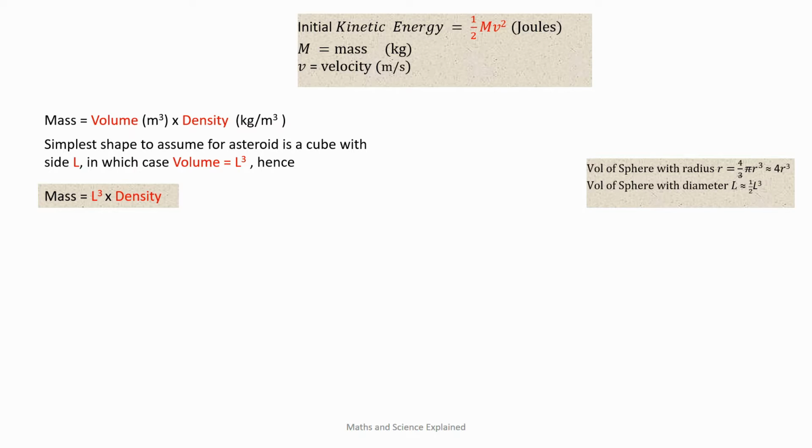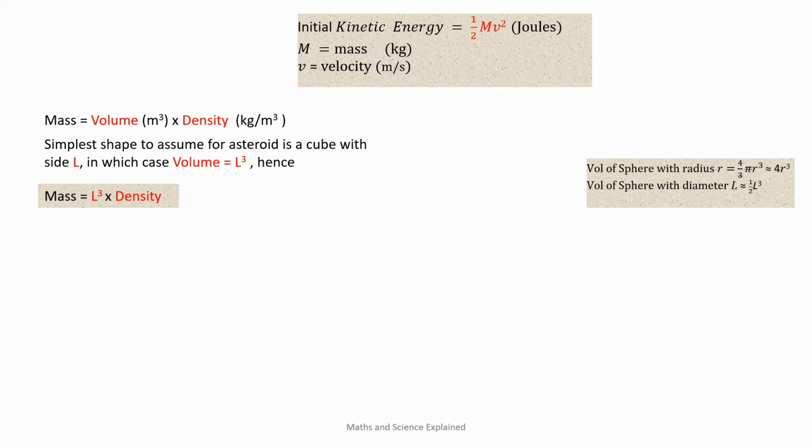A sphere of the same dimensions as a cuboid has half the volume, but differences such as these due to shape are insignificant because the largest error in the estimation of mass will be due to the error in the estimate of the object's size. This is because the mass is proportional to the cube of the size term. For example, if the size was wrong by a factor of 10, then both the mass and the kinetic energy would be in error by a factor of 1,000.